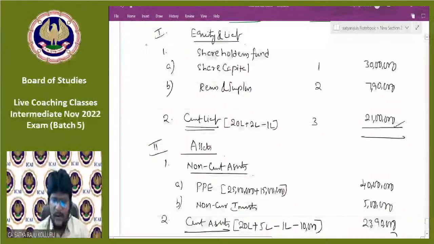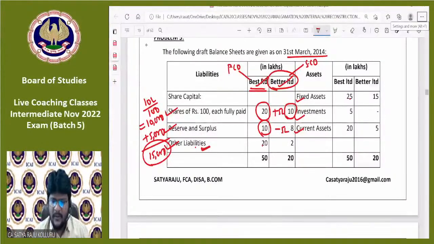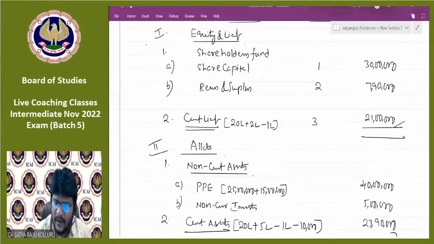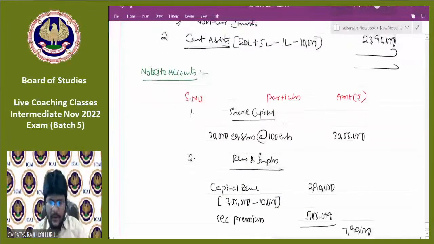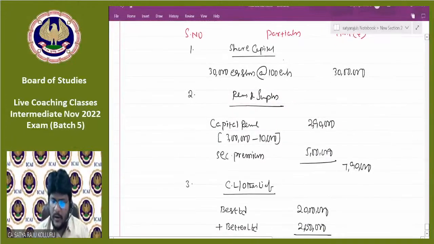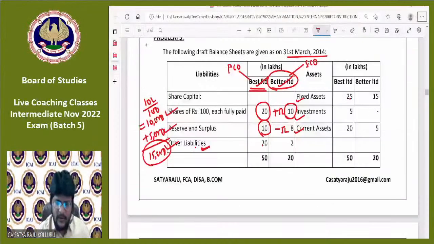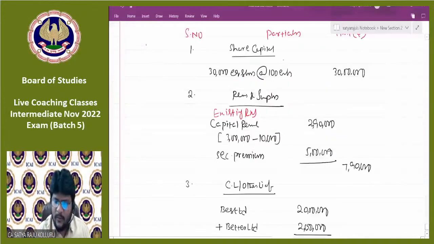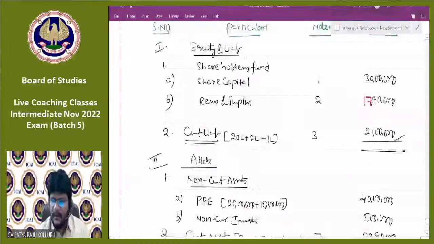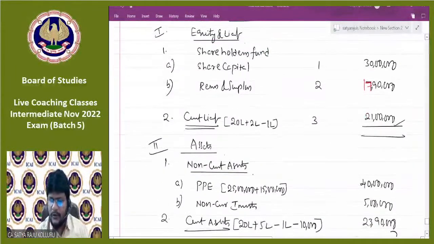Sir, we are not considering the reserves and surplus of Best Limited existing. I think so, which is 17 lakh 19,000. Check. We've only considered the reserves and surplus taken over. The existing reserves are there now. I ignored this. Existing reserves and surplus, please check it. Existing reserves and surplus first to 10 lakhs is there now. So just you can add 17 lakh 90,000. Am I right, guys? And now you can cross check quickly.